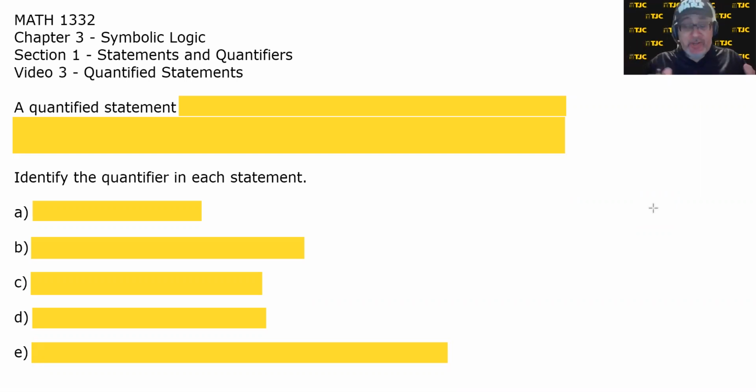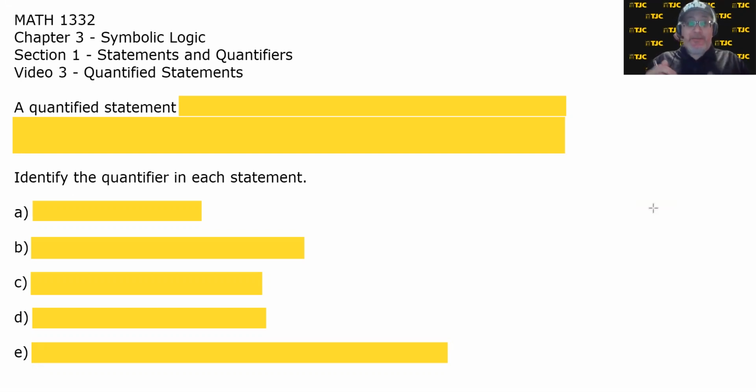We'll uncover all the hidden stuff in a second, but when you hear the word quantify, what do you think? What do you think that word means? Or the related word quantity? Maybe that one's easier. A quantity is an amount of something. So when we talk about a quantified statement, it makes sense to think that we're talking about a statement that refers to an amount of something.